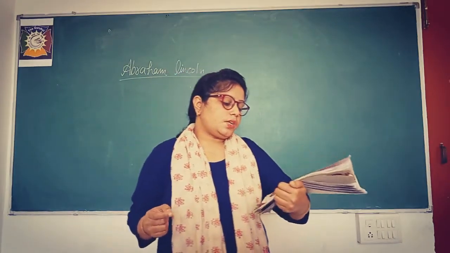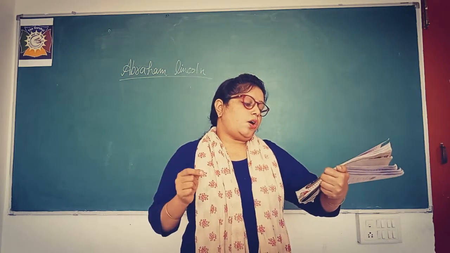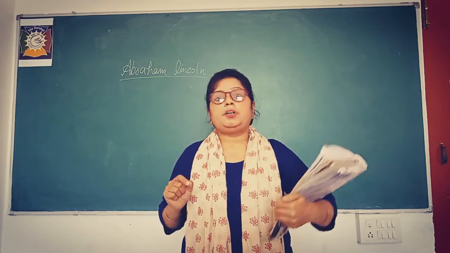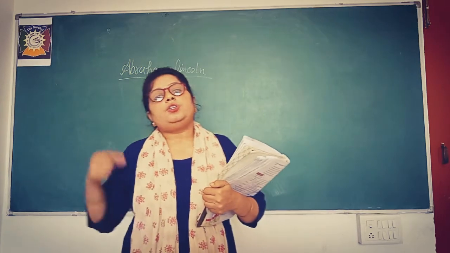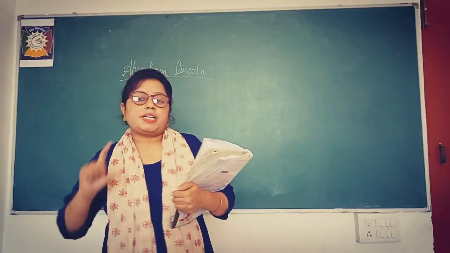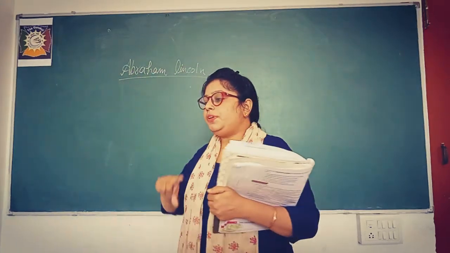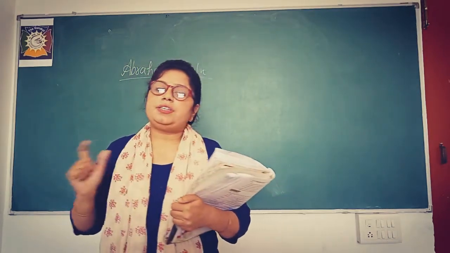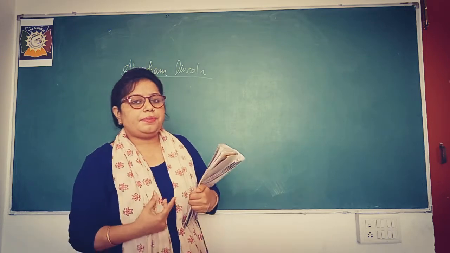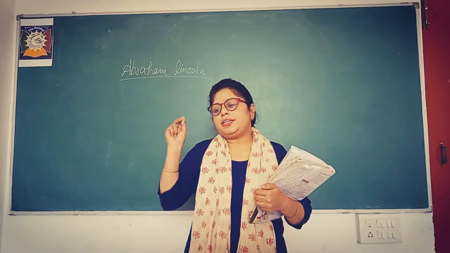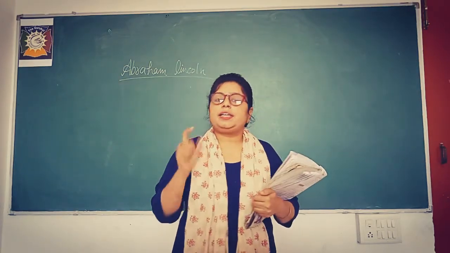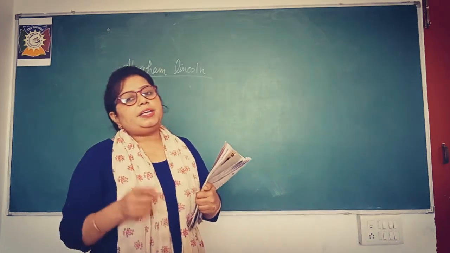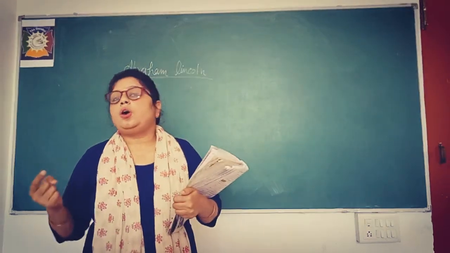Now see, how did the Civil War put the unity of the country in danger? I can tell you with an example. If in a family many people have different opinions and a different way of living, we can directly say that the family cannot stay together for a long time.